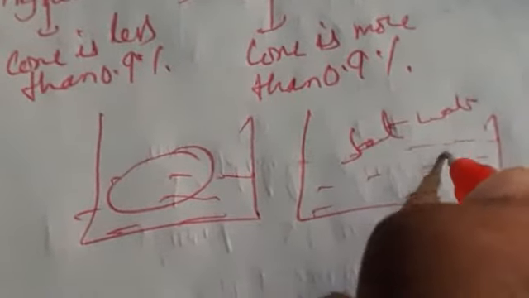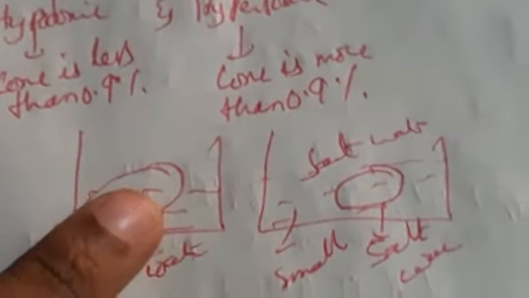In normal water, in the pure solvent, I am taking an egg. So what will happen? Here I am adding salt water. Here is the egg. Compared to these two eggs, this is very large. Why? Because it is absorbing water. Coming to here, it is absorbing salt water, and it is very small. So this one we call it as hypertonic, and this one we call it as hypotonic.